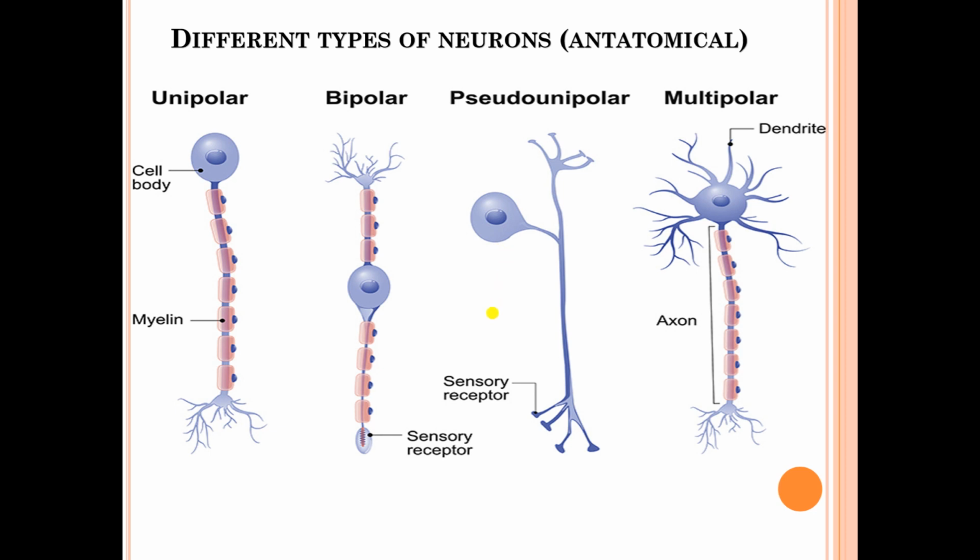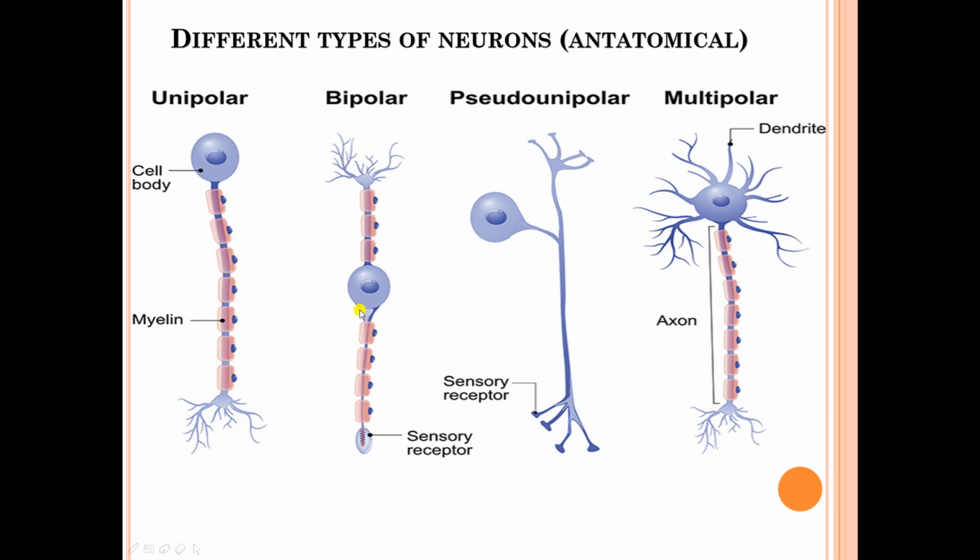Neurons can be categorized on the basis of structure and on the basis of physiology. First, we see the different types of neurons. The first neuron is the unipolar. It has one cell body, it has a long axon which is covered by myelin sheath, and it has many tiny terminals of the axon. It can receive the message and send in one direction, and mostly these type of unipolar neurons are found in the embryonic stage. The other type of neuron is the bipolar neuron.